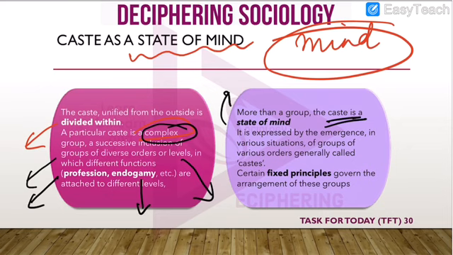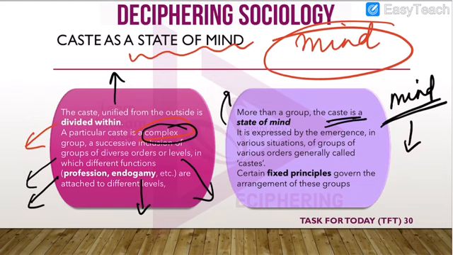So according to Louis Dumont, what was it? It was a state of mind. And then if something was intangible, if something could not be touched from the outside, if something was not united, then how would someone study it? What was the factor which could be used to study this complex intersection or complex building of different groups and levels and different functions? How would someone study it?